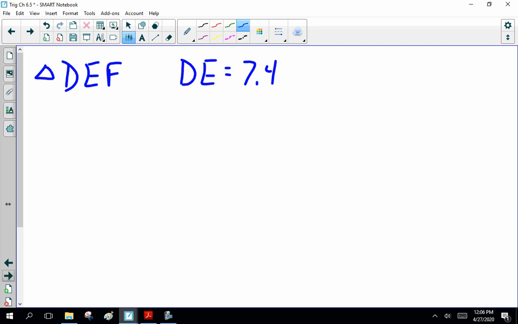DE is 7.4. Angle E is 48 degrees. And EF is 12.2.